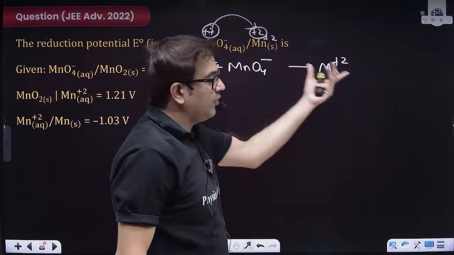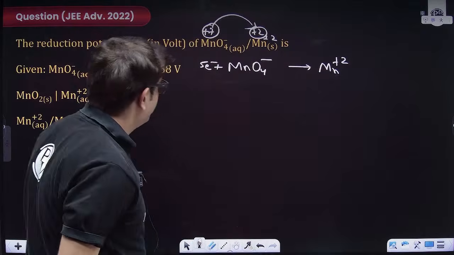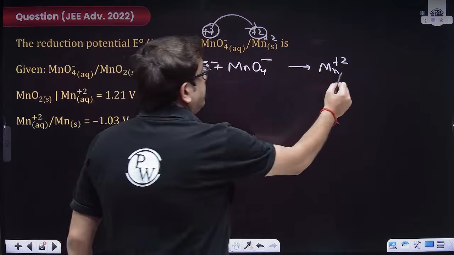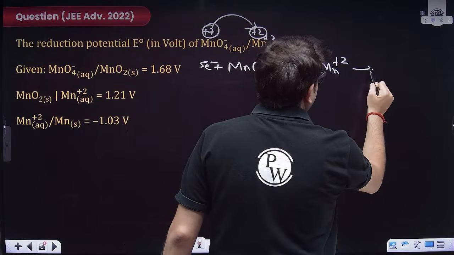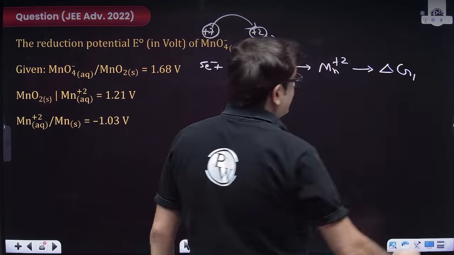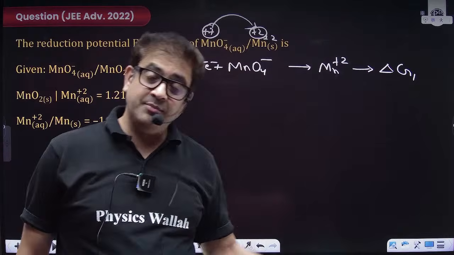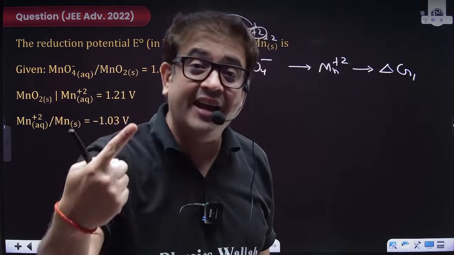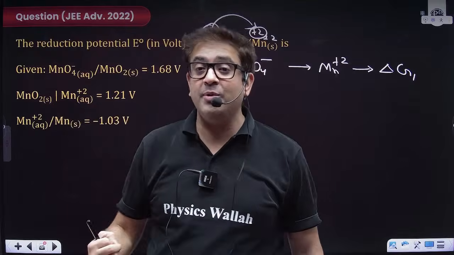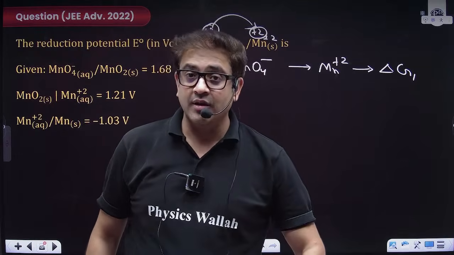It will gain 5 electrons and come to the +2 state, reduction potential. So for this reaction, let's say the Gibbs free energy changes by delta G1. Why am I interested in Gibbs free energy when potential is asked? Because you can add reactions, and delta G is work. It will get added because it is extensive. Potential will not.